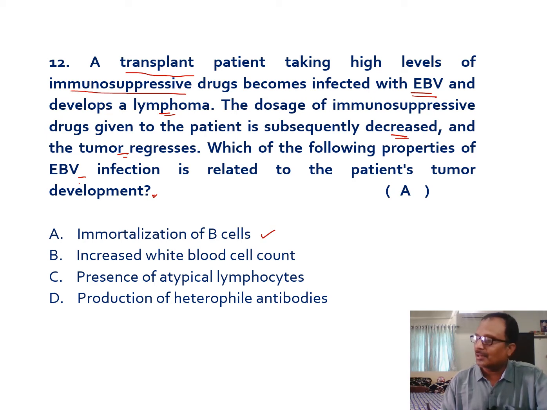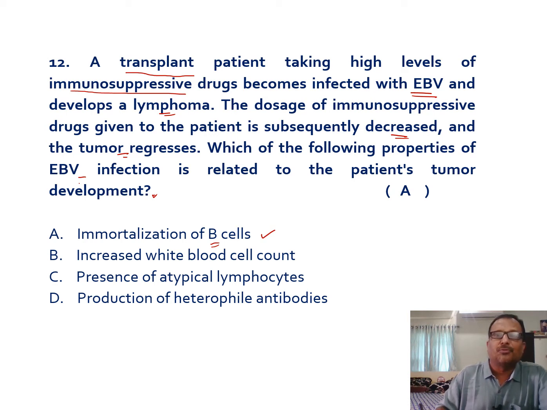But if this T cell immunity is intact, then the problem will not be there. But as long as the immunosuppressive agents are being given, the T cell activity will be decreased. So it results in uncontrolled proliferation of B lymphocytes with the infection of Epstein-Barr virus,